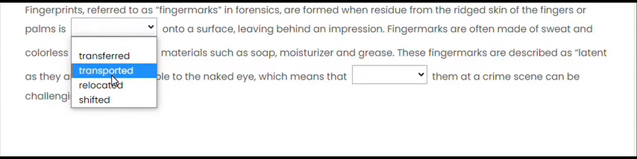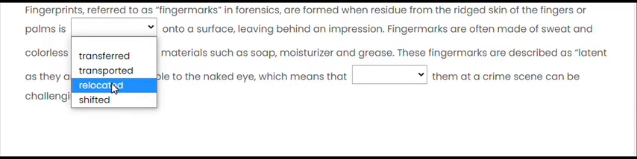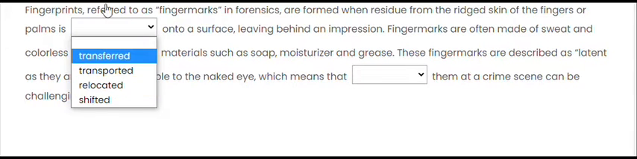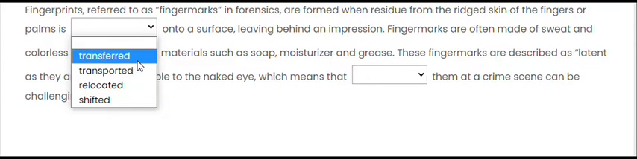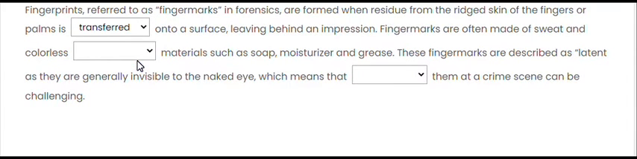It is used for cars, buses, trains, that is transportation. Relocation is to locate again, like I have relocated to Sydney, means I've come to live there. That is how we use the word relocated. And shifted also in the same sense, when we shift our house or our place. So this is just transfer: when we put our hand on something and then take our hand away, the marks of our fingers are transferred onto that surface, leaving behind an impression.